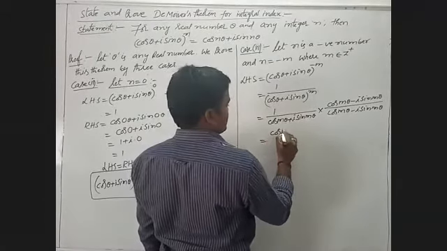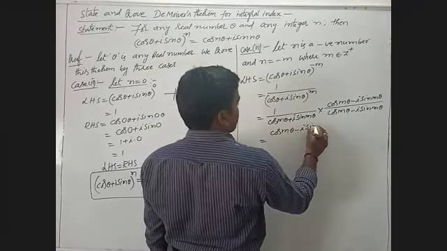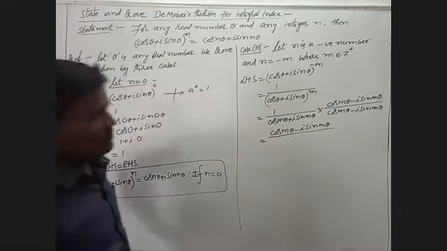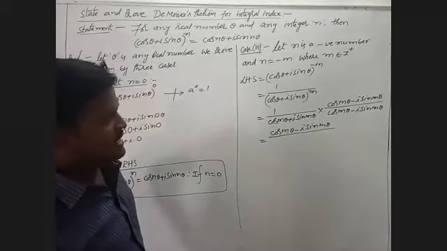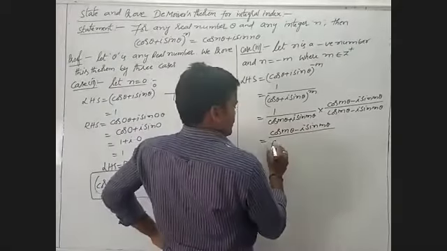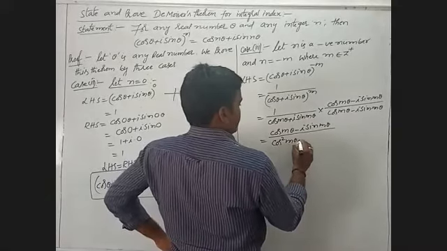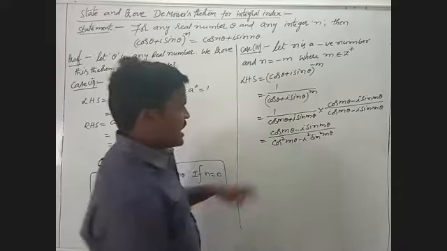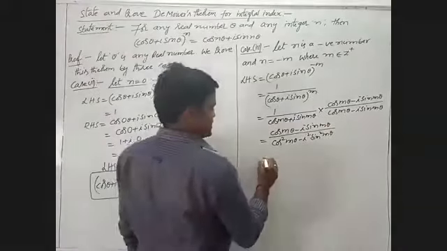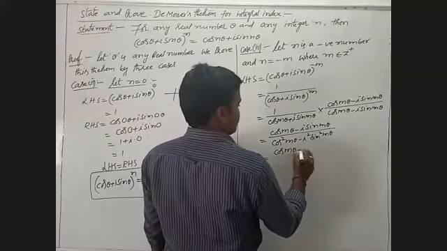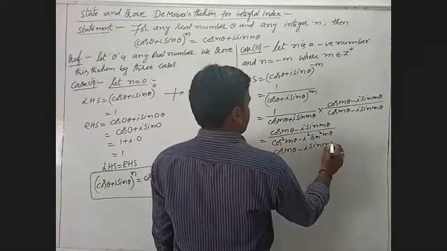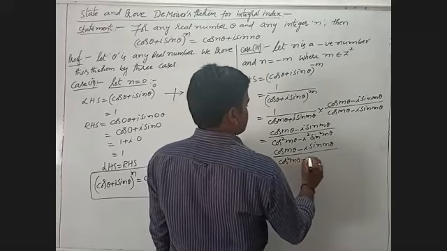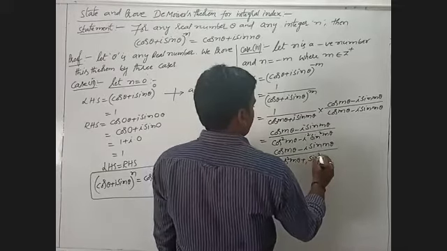In the denominator, of the form (a plus b) into (a minus b), I will write cos square m theta minus i square sin square m theta. i square becomes minus 1, so minus minus is plus. I will write (cos m theta minus i sin m theta) by (cos square m theta plus sin square m theta).